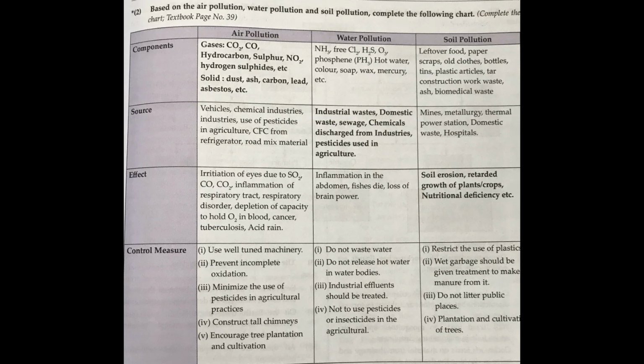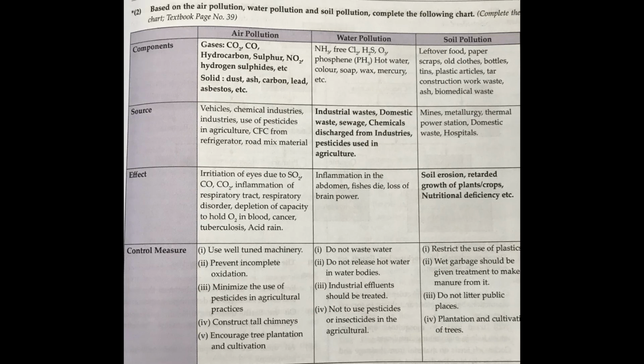What are the control measures? Do not waste water, do not release hot water into water bodies because it will kill the fishes and other organisms in rivers. Industrial effluents should be treated. What do you mean by effluents? Effluents means the waste water which is given out from industries.